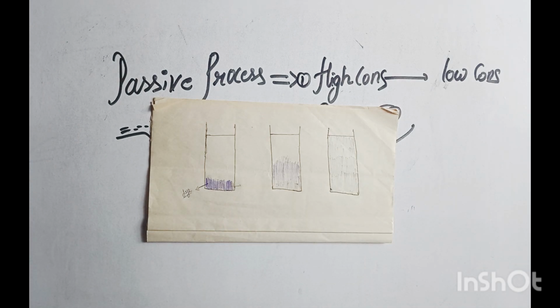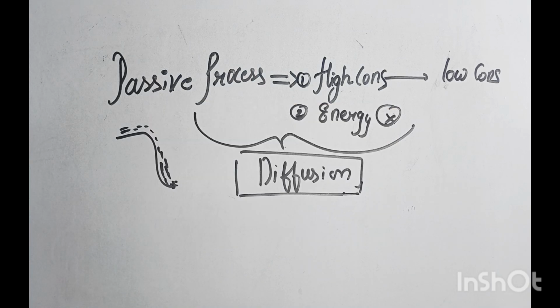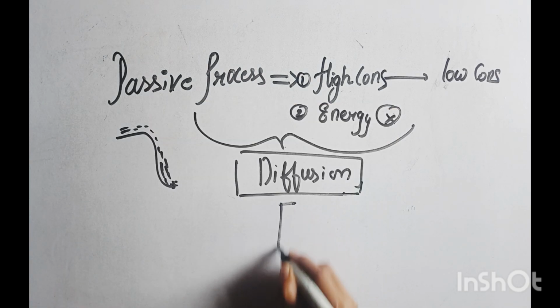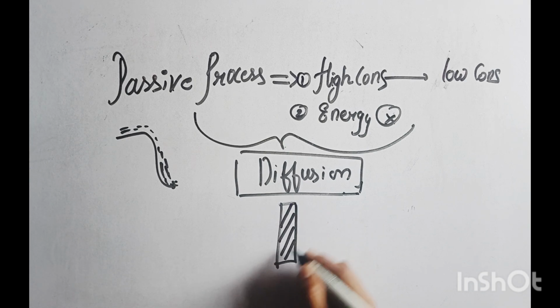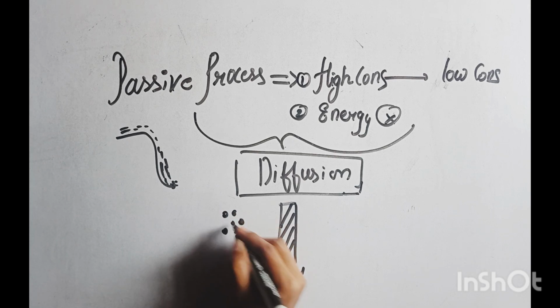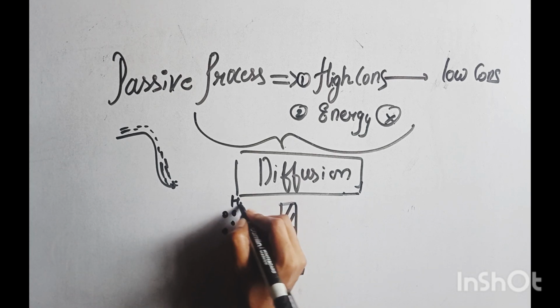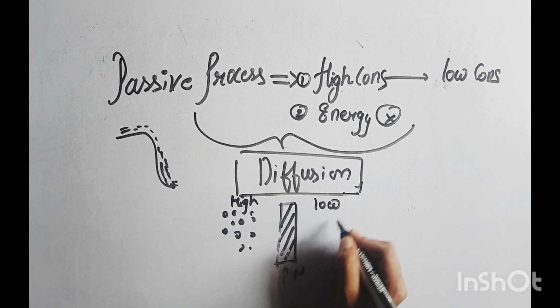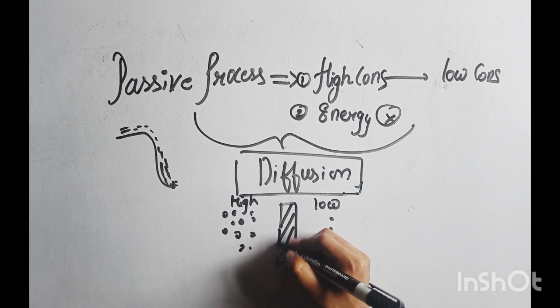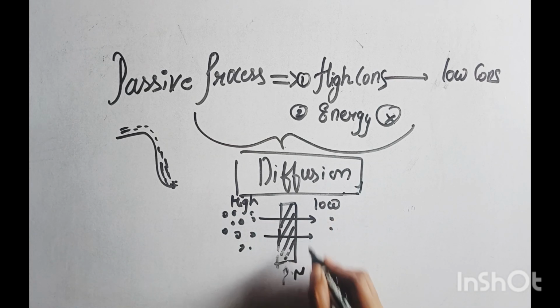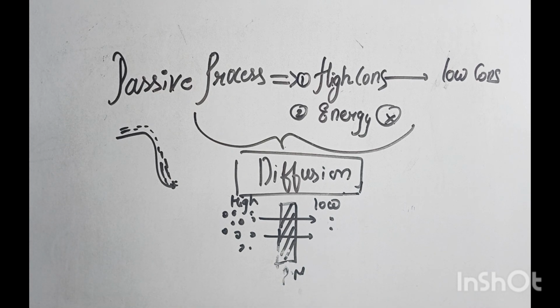So this is diffusion, where substances move from high concentration to low concentration, and we do not provide any energy. Let's say this is the plasma membrane, and on this side the concentration is very high, and on this side the concentration is low. Substances move from the high concentration to the low concentration across the membrane. So this is diffusion.